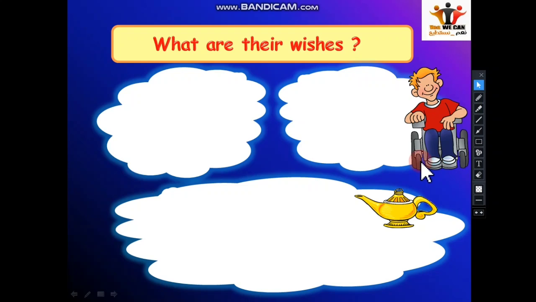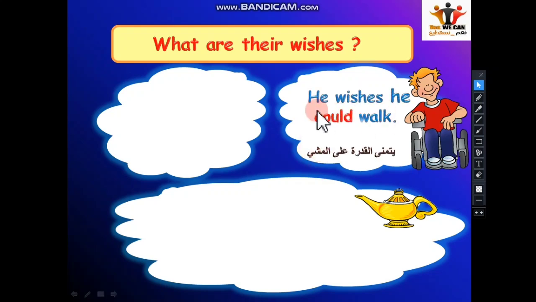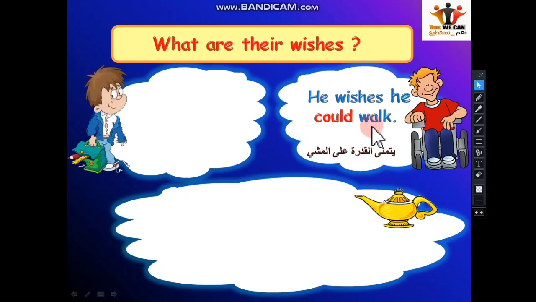Can you think about his wish? We can say he wishes he could walk. He wishes he could walk, which means that in his present situation he cannot walk. Clear? In his present situation, as you see here, he cannot walk now, in the present time. That's why he wishes he could walk. Clear? Okay, let's see example number 2.